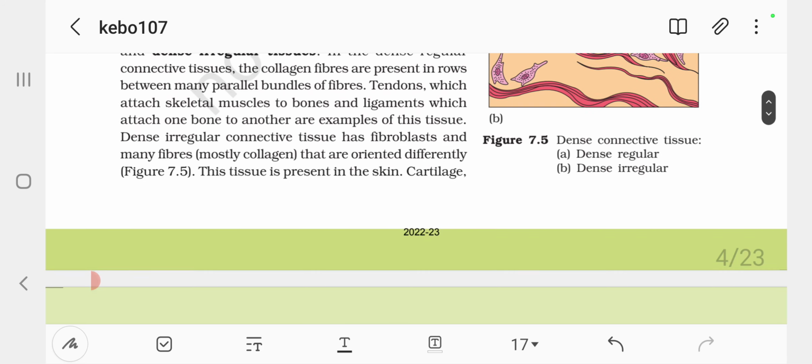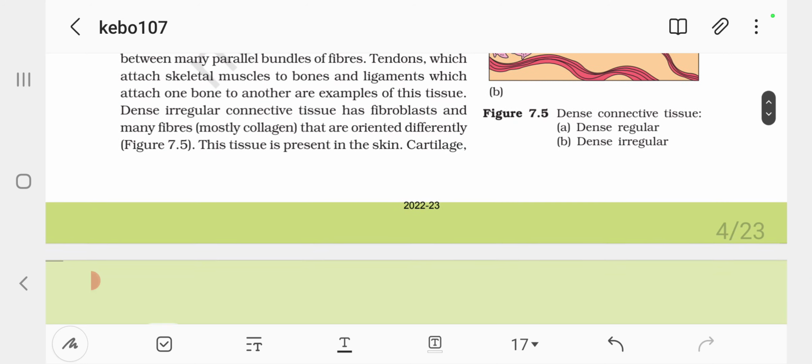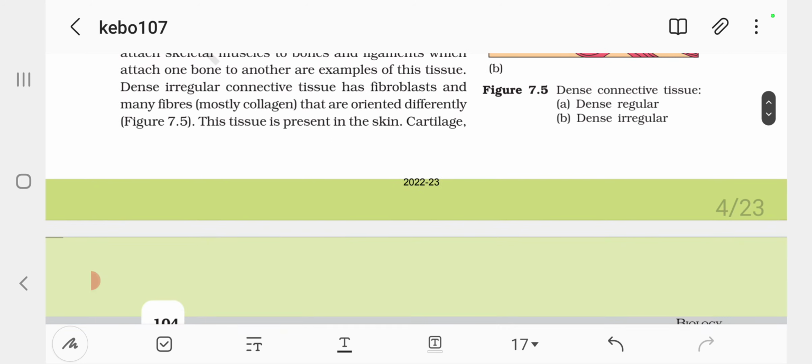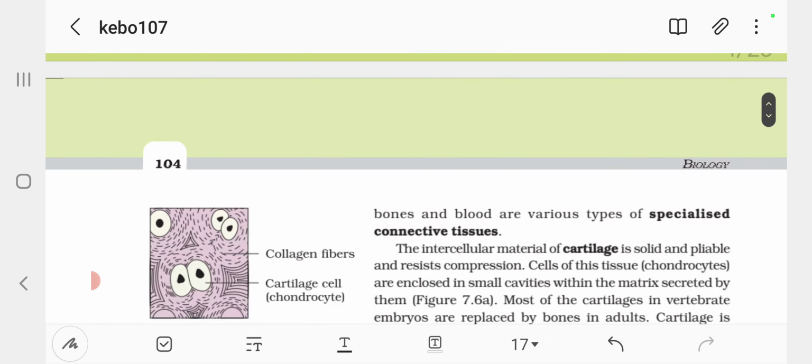Tendons, which attach skeletal muscles to bones, and ligaments, which attach one bone to another, are examples of this tissue. Dense irregular connective tissues have fibroblasts and many fibers, mostly collagen, that are oriented differently. This tissue is present in the skin.